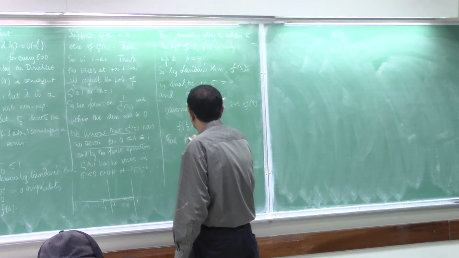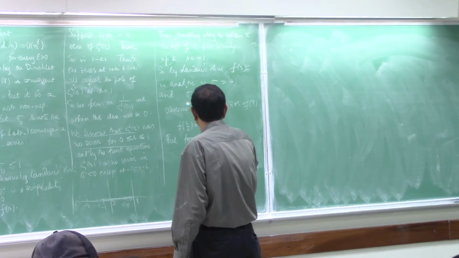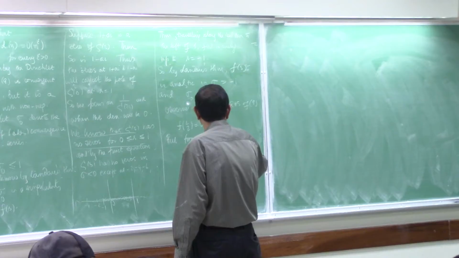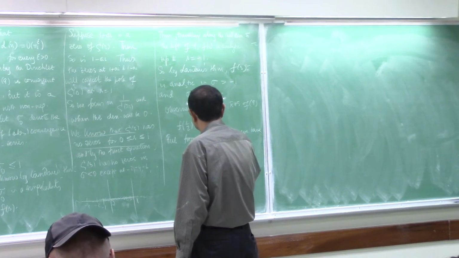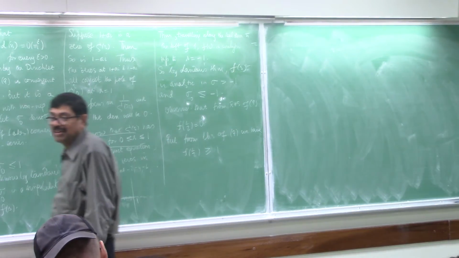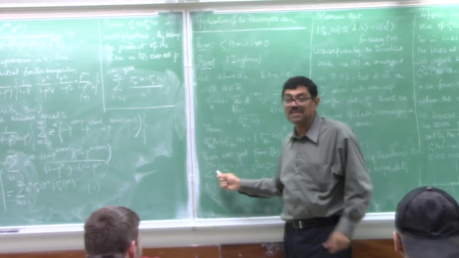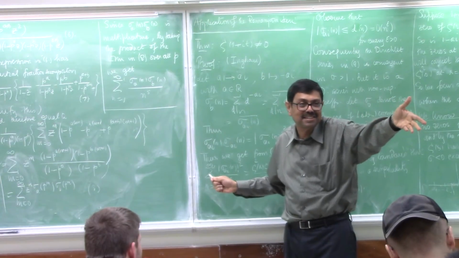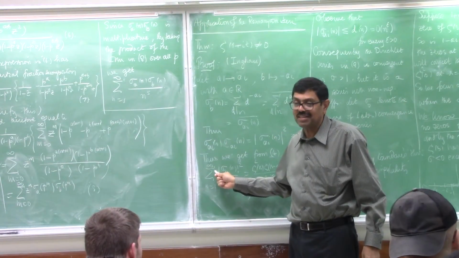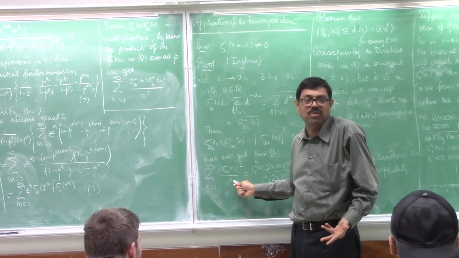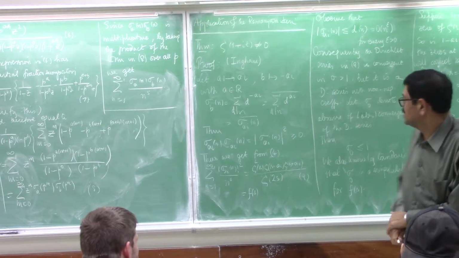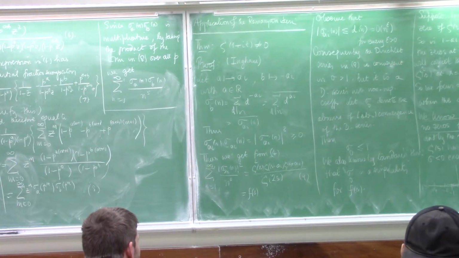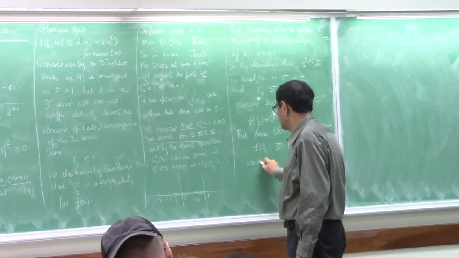But from the left-hand side of 9, we have f of 1/2 is greater than or equal to 1, because this is a Dirichlet series with non-negative coefficients which you have said converges. And the very first term of the Dirichlet series is 1, and all other coefficients are non-negative when I put s equal to half. So the left-hand side is at least 1, and the right-hand side is 0. Contradiction. Really, it's a lovely proof.